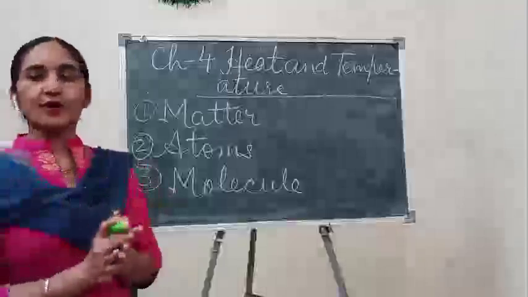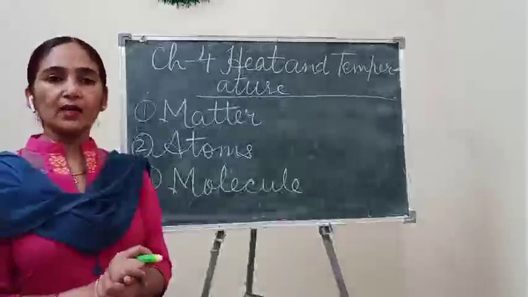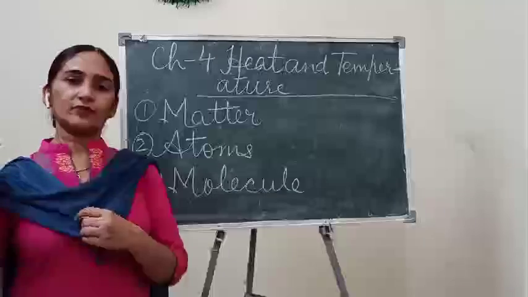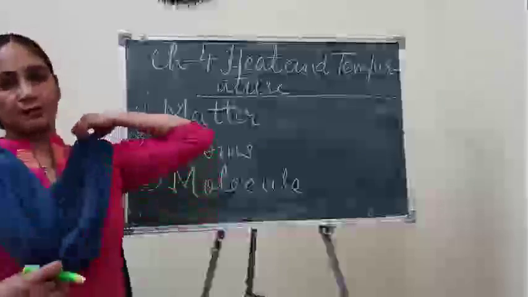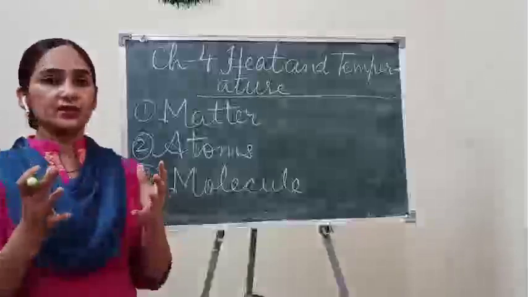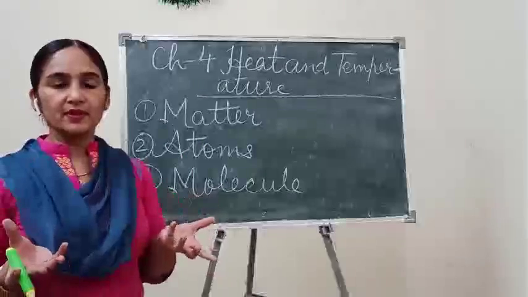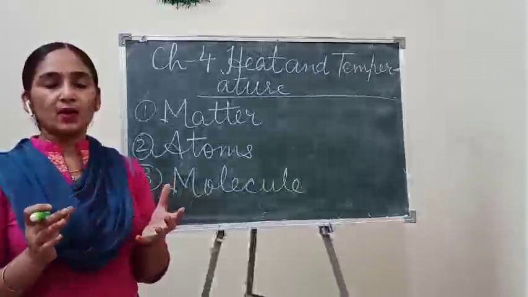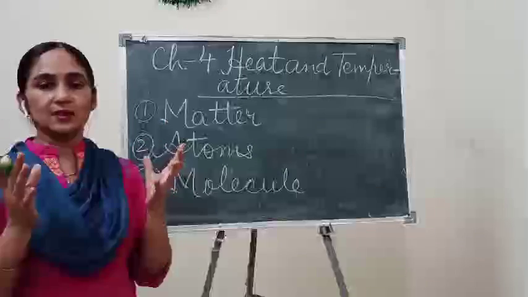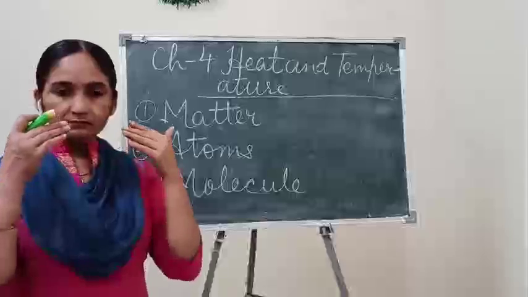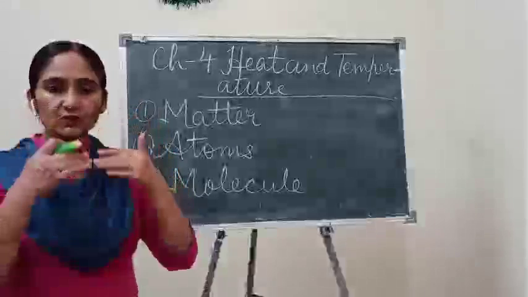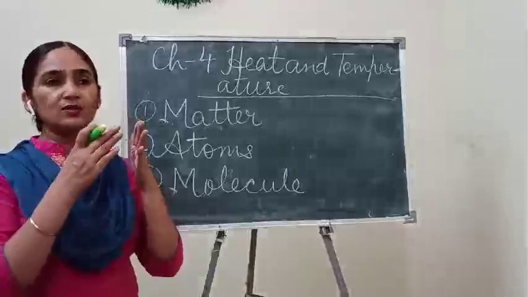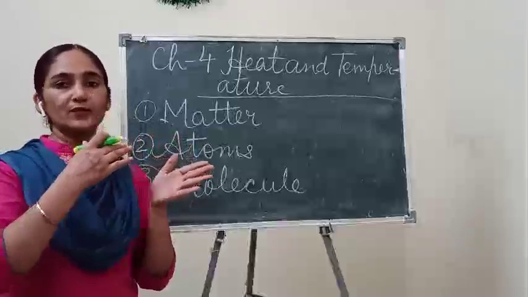In the same way, the sun is also a main source of heat energy. Because of sunlight we are getting heat energy. Now it is the summer season, and you can easily feel how much heat there is, because the part of the earth on which we are living is now coming in front of the sun.